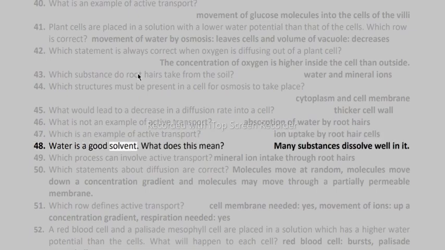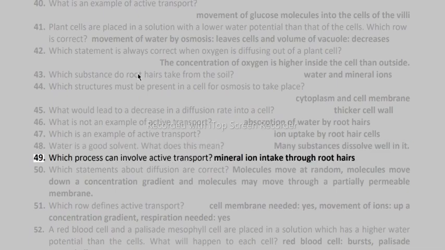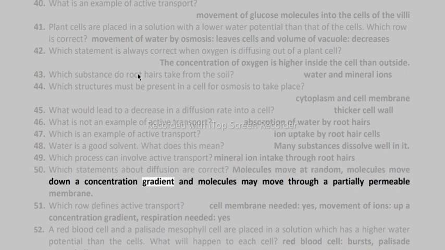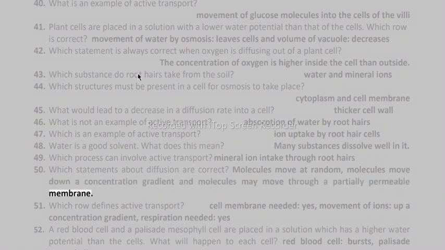48. Water is a good solvent. What does this mean? Many substances dissolve well in it. 49. Which process can involve active transport? Mineral ion intake through root hairs. 50. Which statements about diffusion are correct? Molecules move at random, molecules move down a concentration gradient, and molecules may move through a partially permeable membrane.